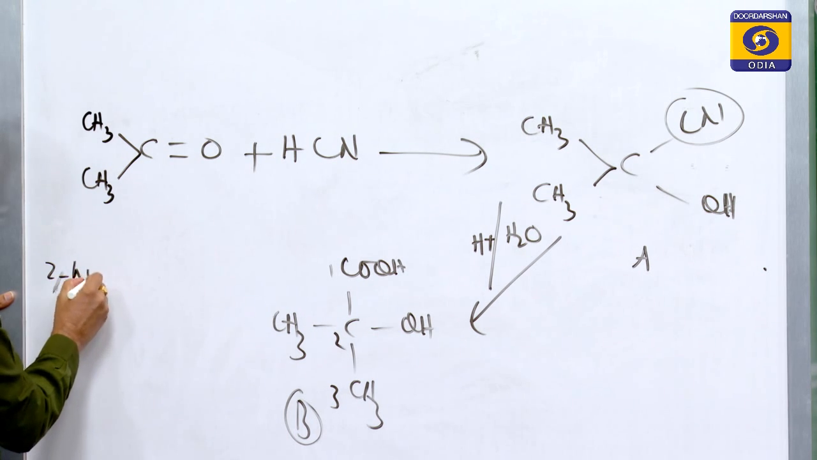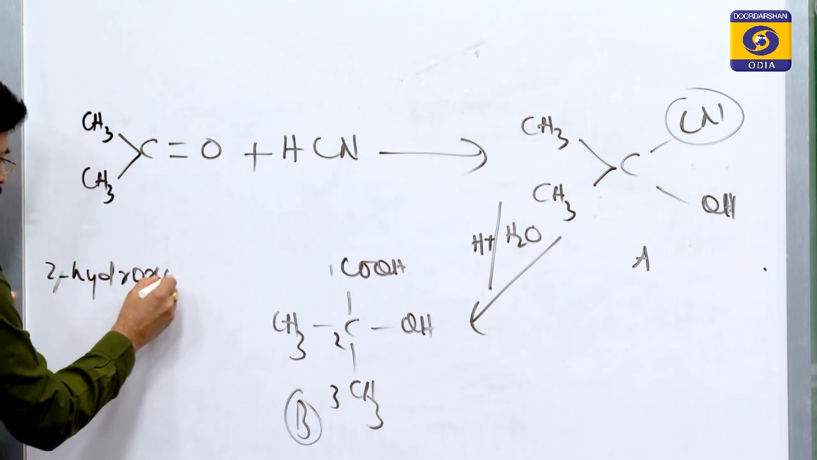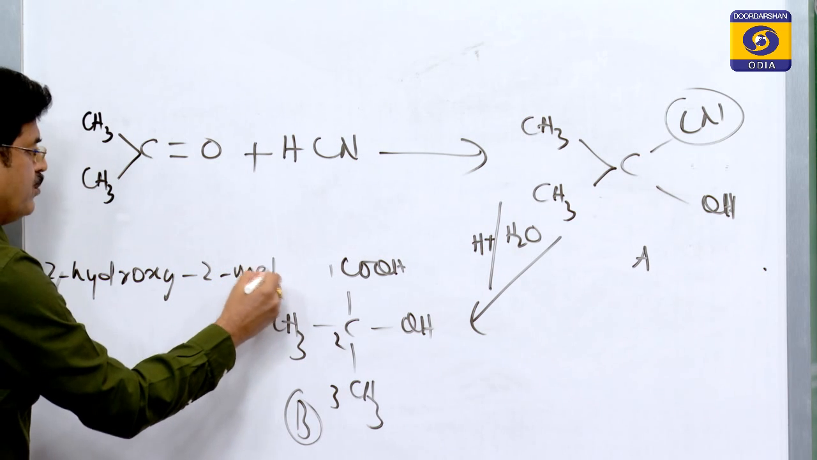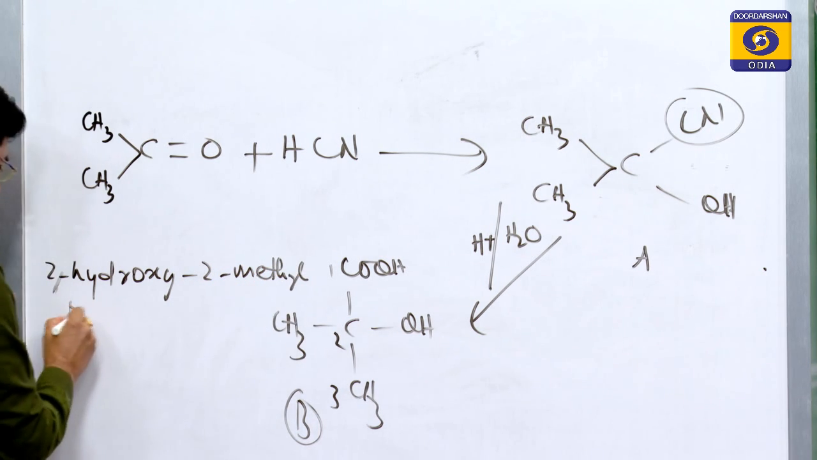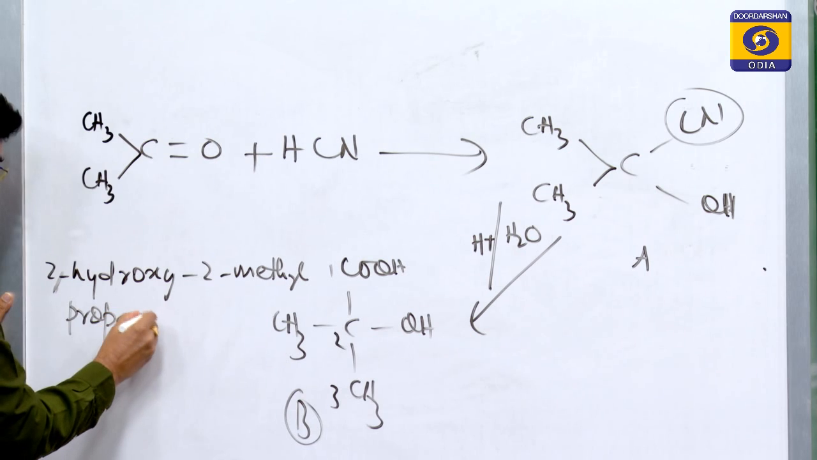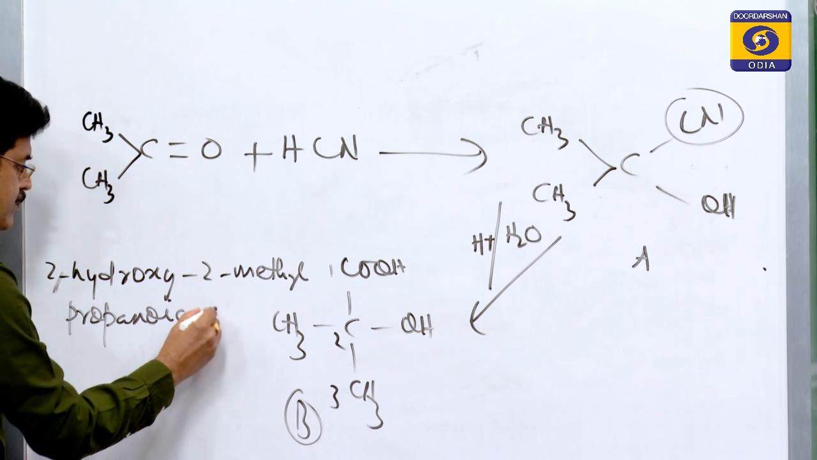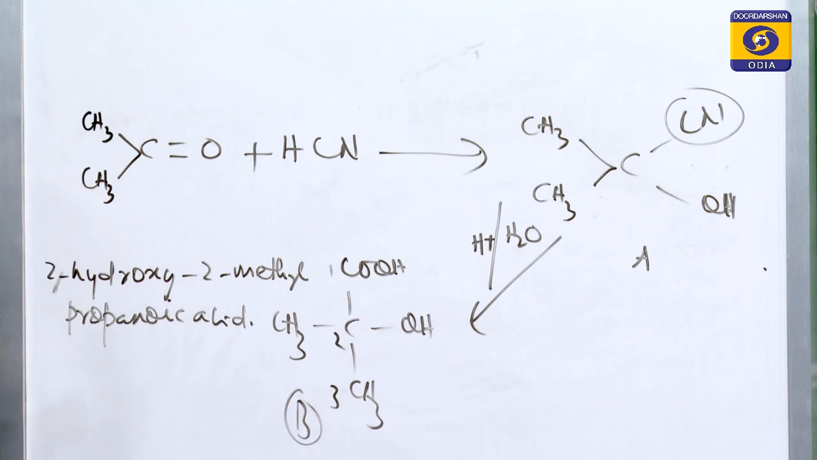2-hydroxy-2-methyl propanoic acid. This is the IUPAC name of this compound B.